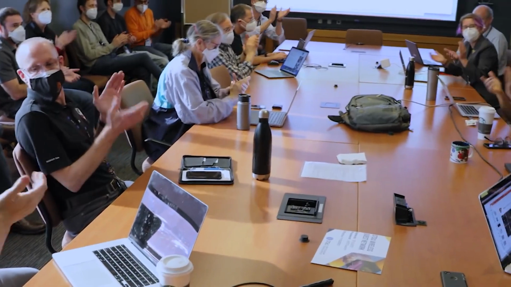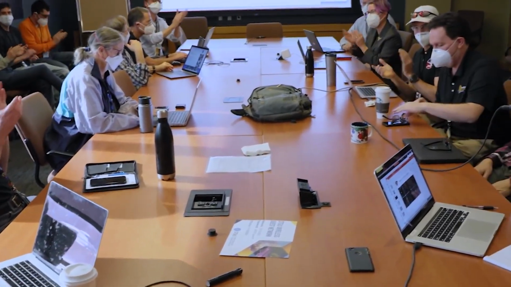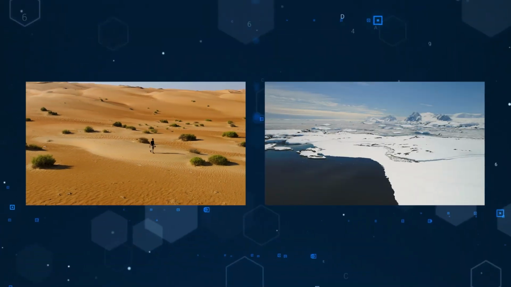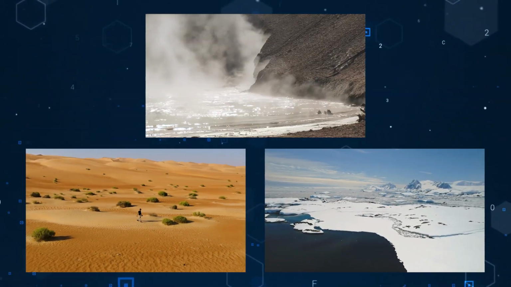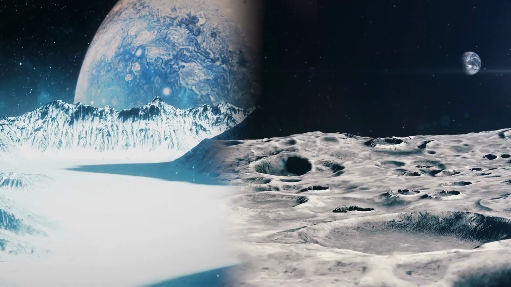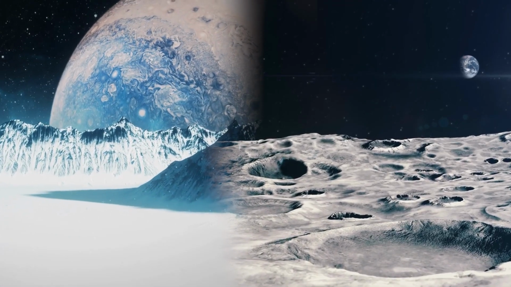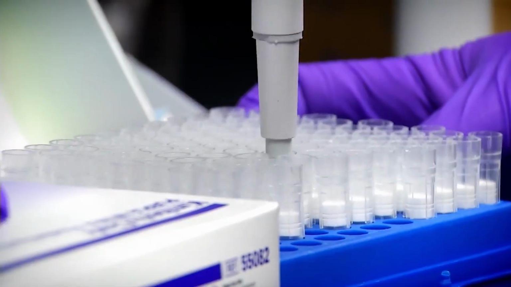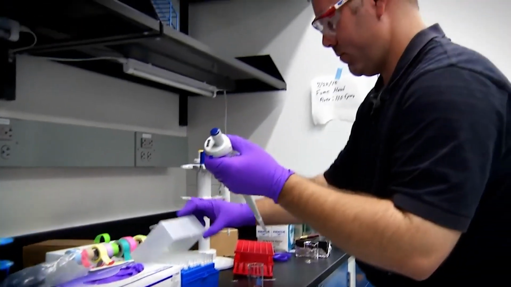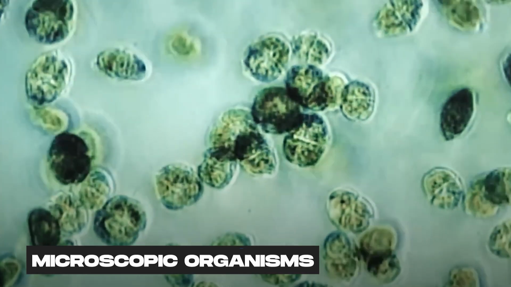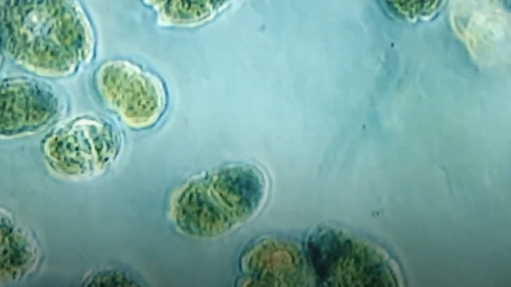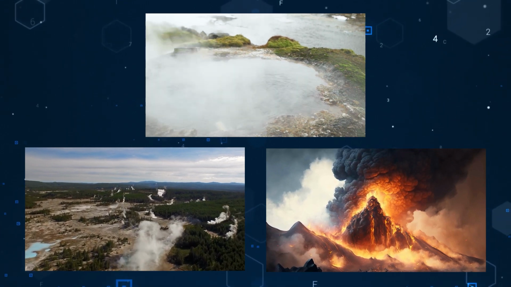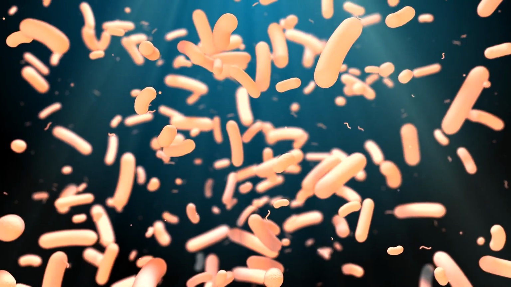In the world of astrobiology, scientists also explore extreme environments right here on Earth. They go to deserts, dive into icy oceans, and investigate acidic volcanic springs. Why? Because these places resemble the tough conditions found on other planets and moons, where life could exist. Astrobiologists also study extremophiles, microscopic organisms that can survive in very harsh places. They can live in very hot places like volcanoes, geysers, or hot springs. They show us that life can handle almost anything.